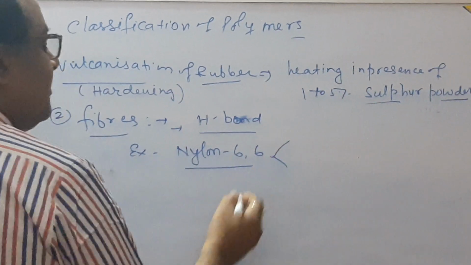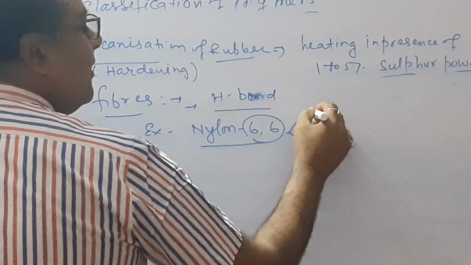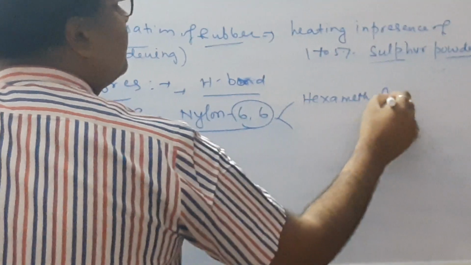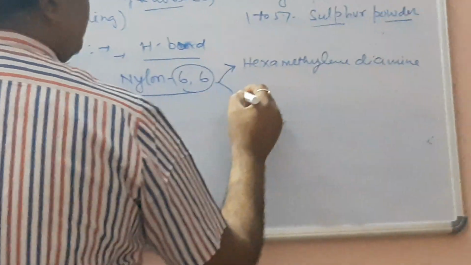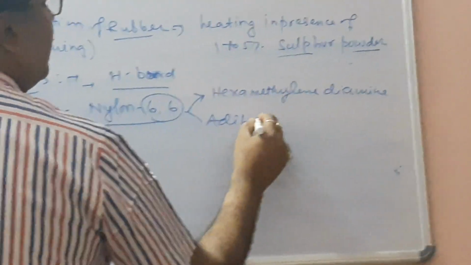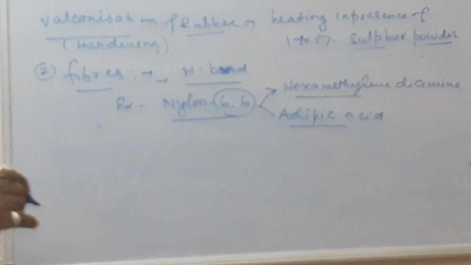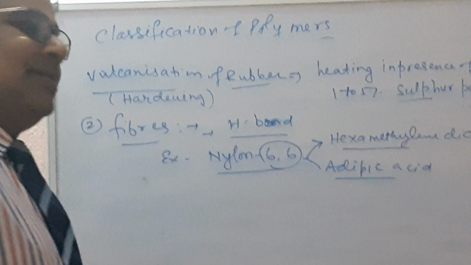Nylon 6,6 is the polymer of hexamethylene diamine and adipic acid. Both monomer units contain 6 carbons, so it is called nylon 6,6.